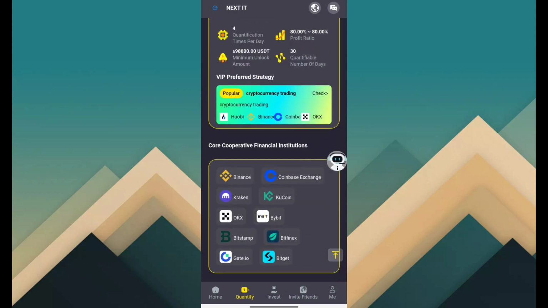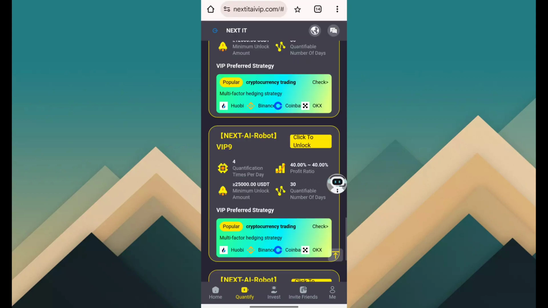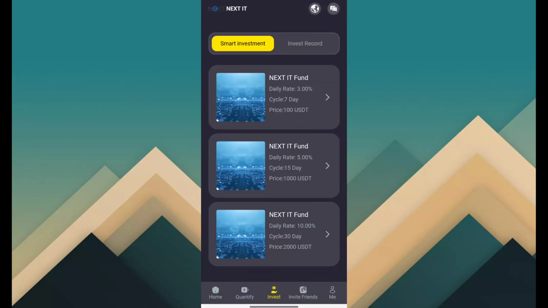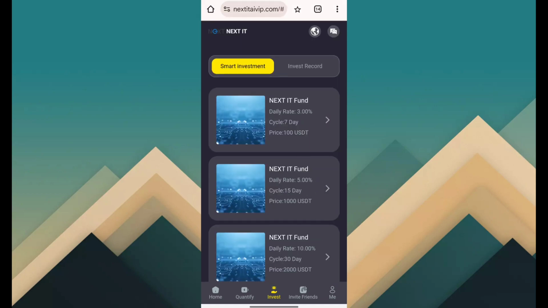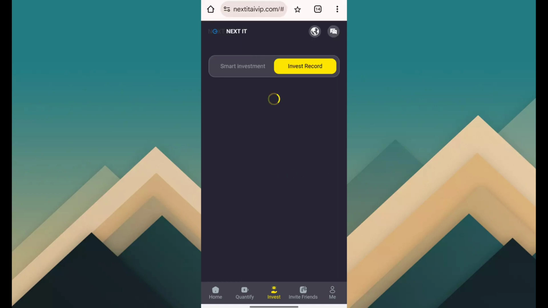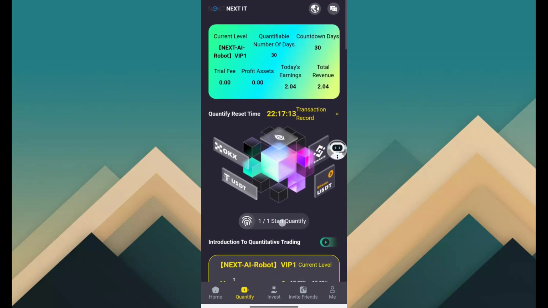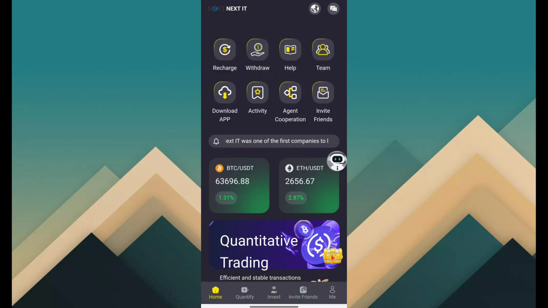Here you can see Core Cooperation Financial Institute also. Here is also Invest Plus, an investment income source. So you can see here a smart investment. You can invest at 3% for 7 days with 100 USDT cost, 5% for 15 days with 100,000 USDT cost, and 10% for 30 days with 2,000 USDT cost. After you invest, it's in the invested record. After investing, just visit the quantify button and complete your task. After quantify is done and everything is done, you can apply for withdraw.